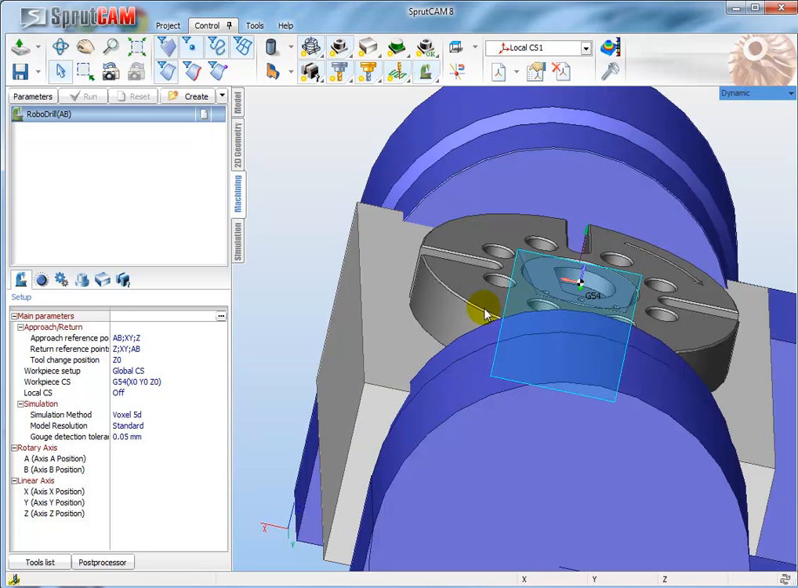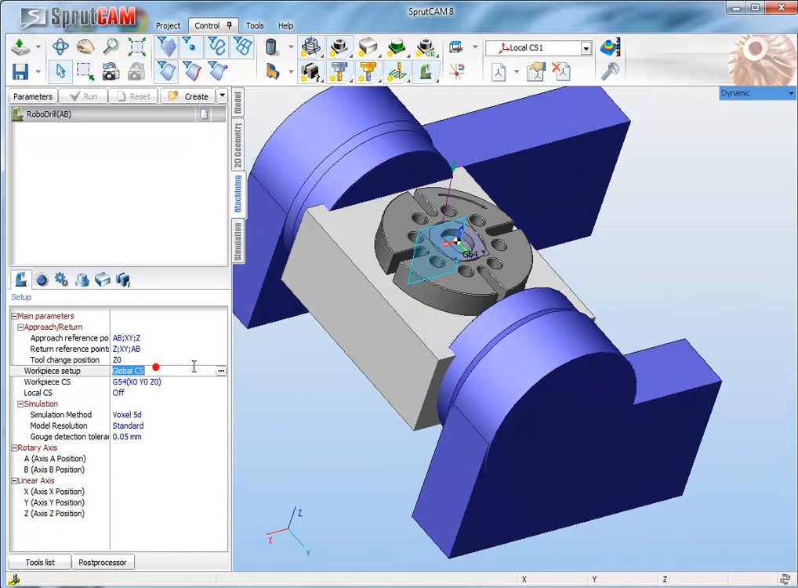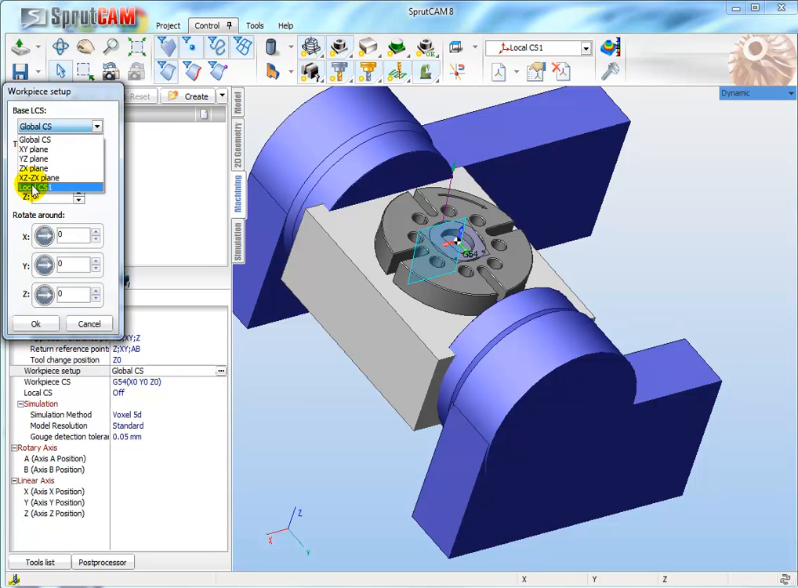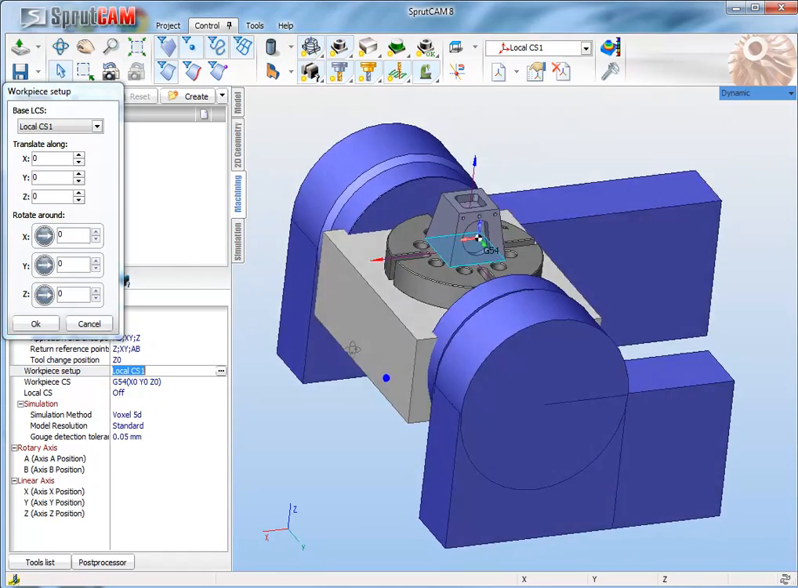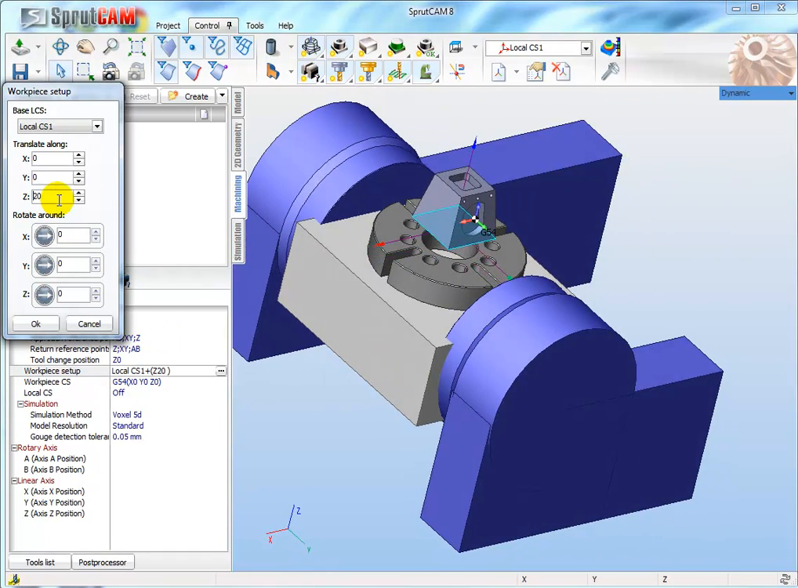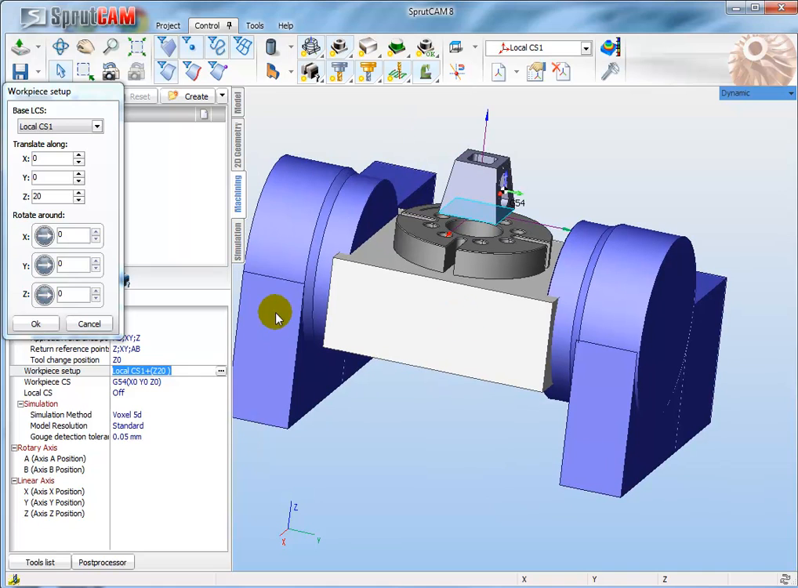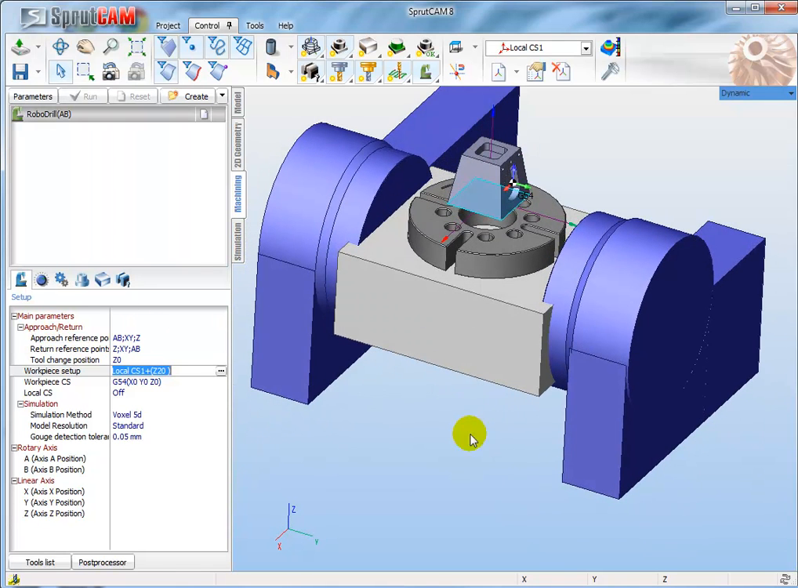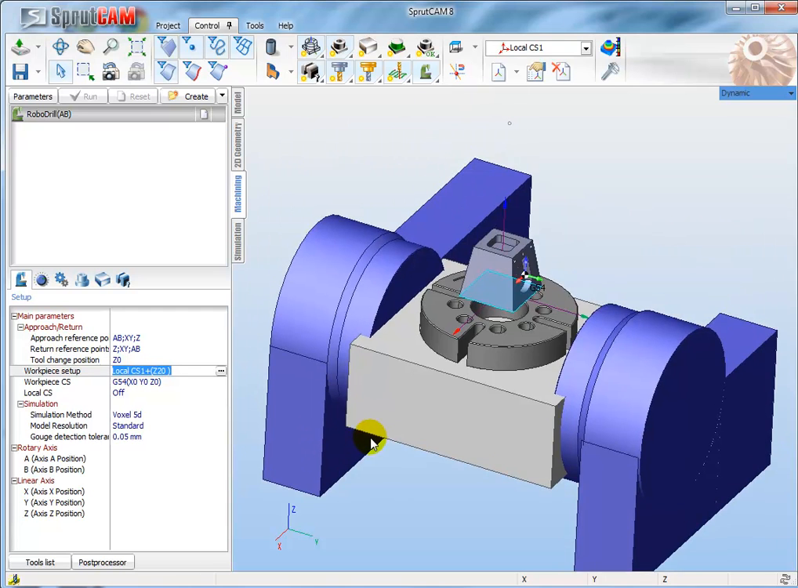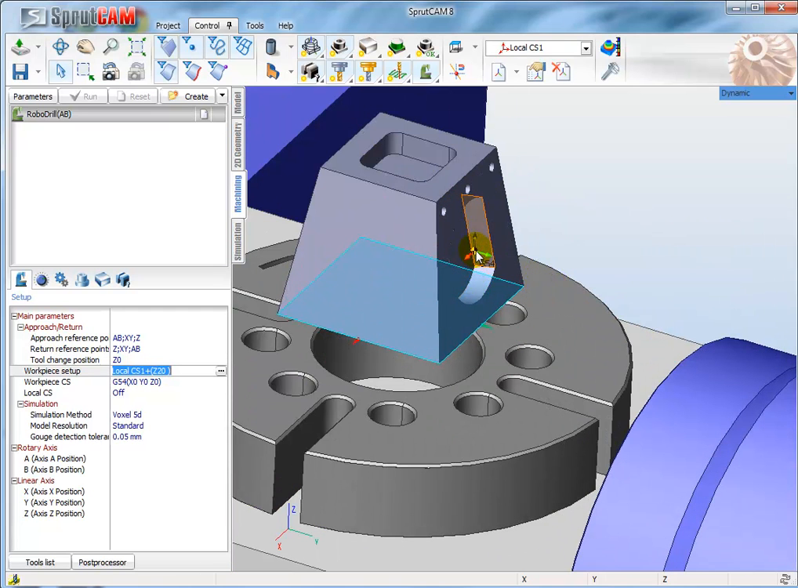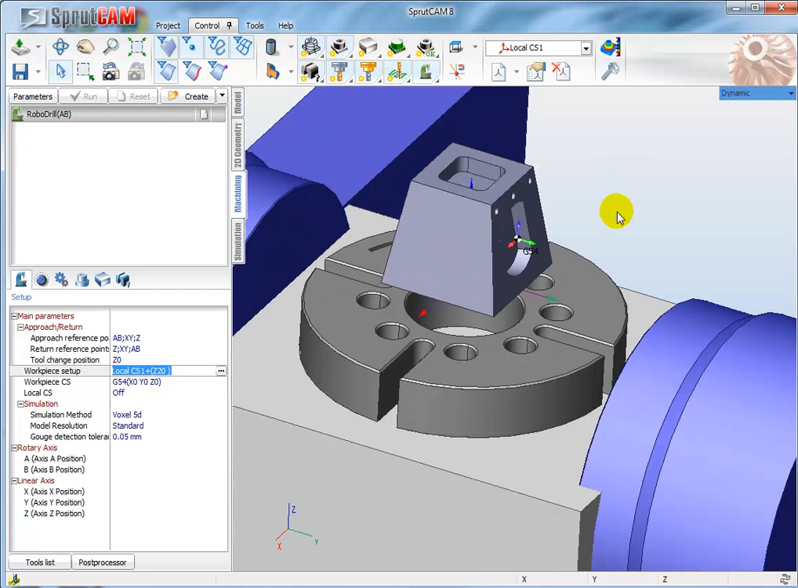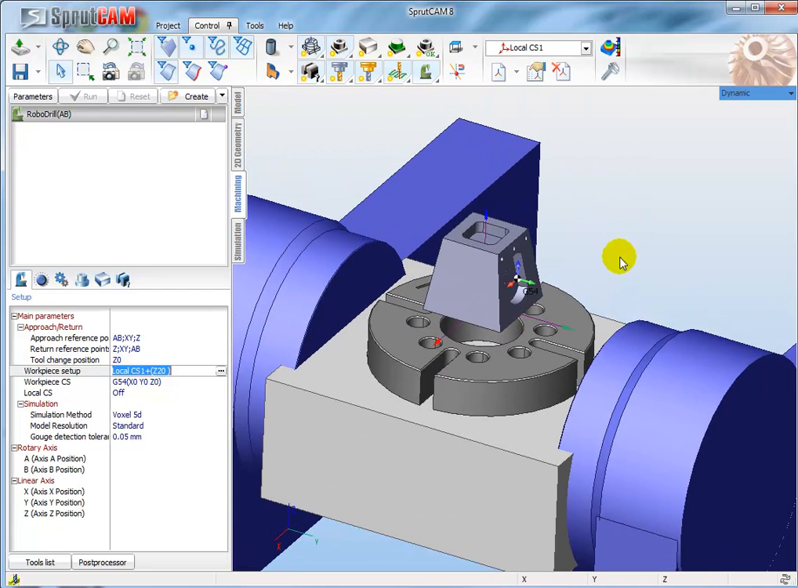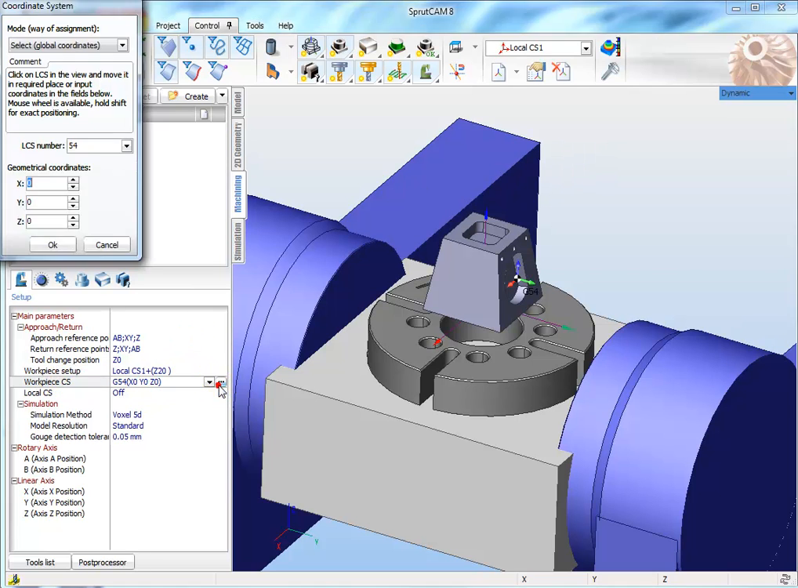Well, make the machine visible and set workpiece setup, local coordinate system 1. Okay, add the additional movement, for example 20 millimeters from the table. Okay, well, the next, I would like to locate the right origin position, G54. To do it, I have to select workpiece coordinate system, click this one, take this one and put it in any place I want.